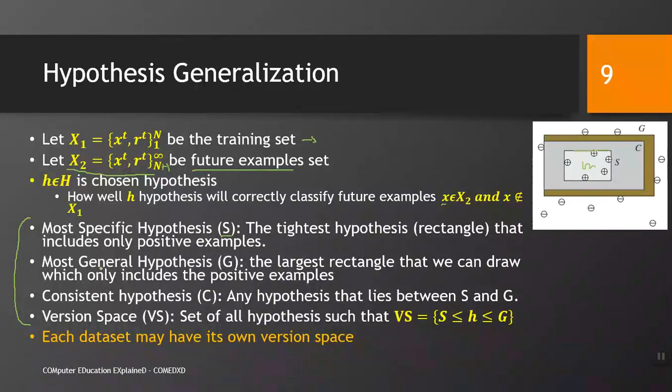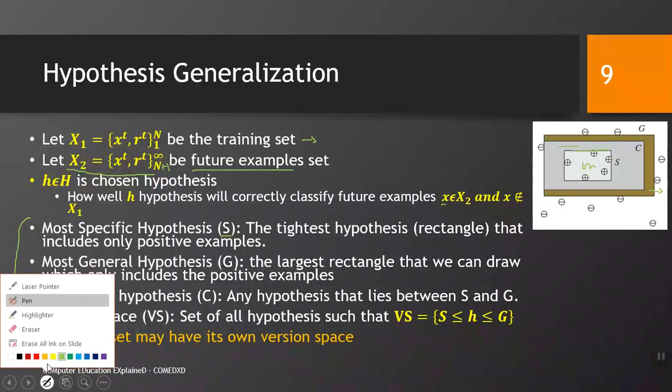And then we have the most general hypothesis, the largest rectangle that we can draw which only includes the positive examples. This you can see, this is the most general hypothesis. And consistent hypothesis: any hypothesis that lies in between S and G is called a consistent hypothesis. For example, we may have